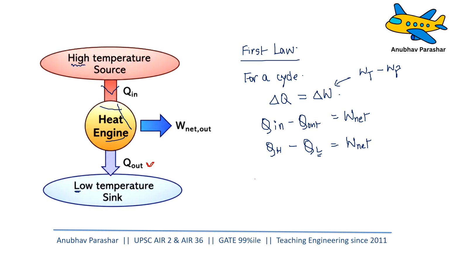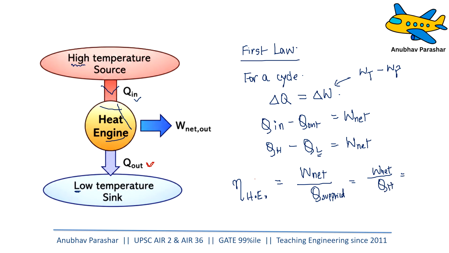Right? Now, if you want to calculate the efficiency of a heat engine, efficiency can be given as the work net divided by how much heat has been supplied, that is QL, oh sorry, QH, the higher heat.